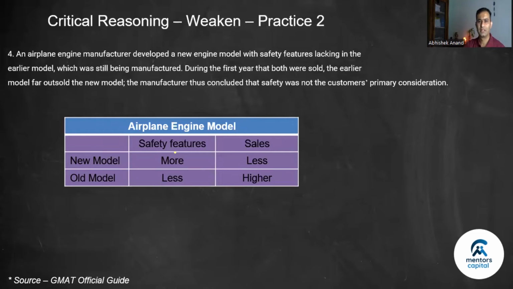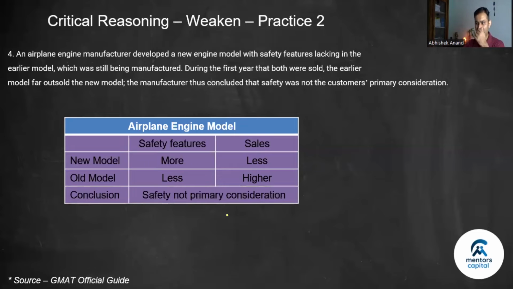New model, it has more safety features. Old model, it has less safety features. But you are able to sell more of the old model, which means the conclusion is that safety is not the primary consideration. So what is our task? Our task is to prove that safety is still the consideration, despite the fact that people are buying more of the less safe thing.